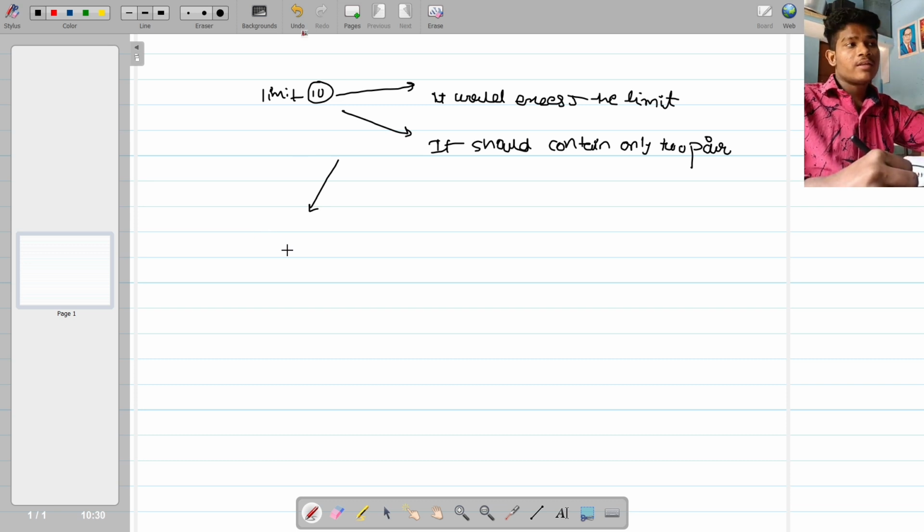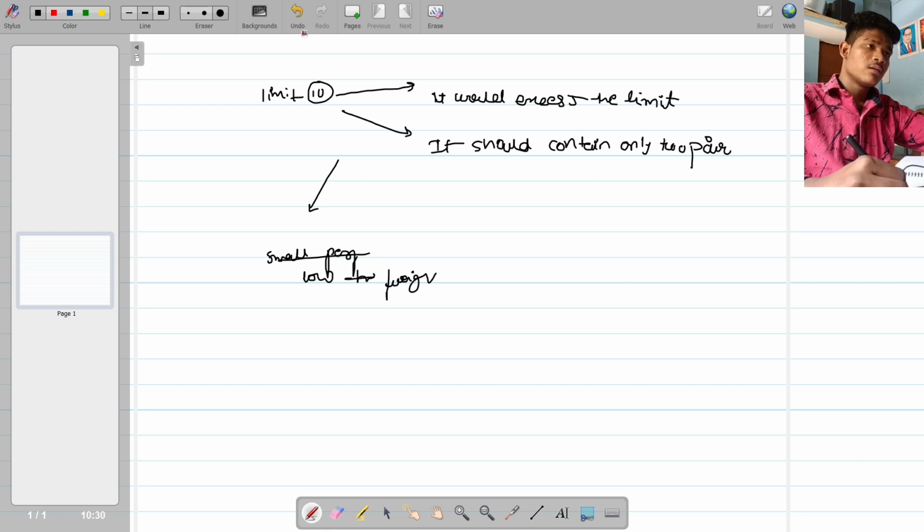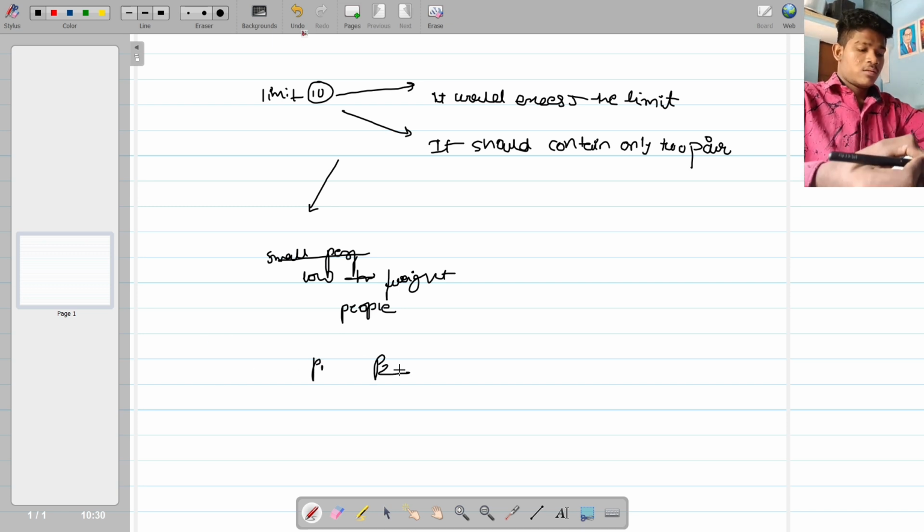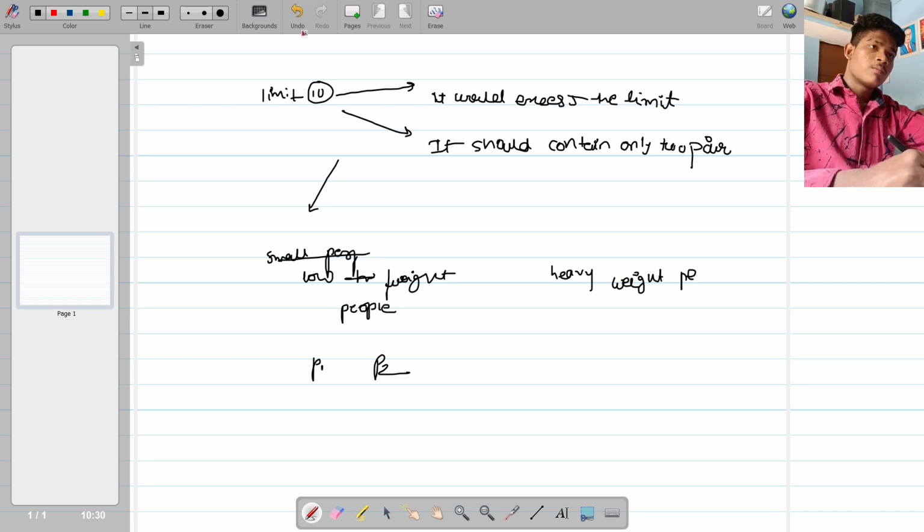If we take an example, there are low weight people, say P1 and P2, and heavyweight people, P3 and P4.